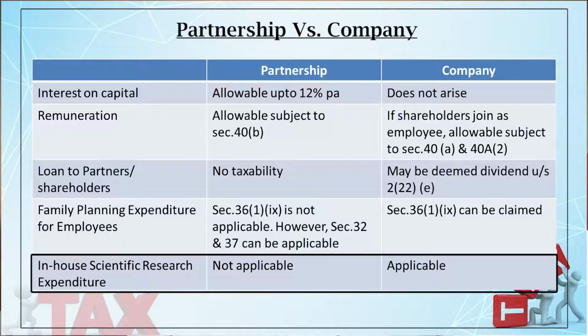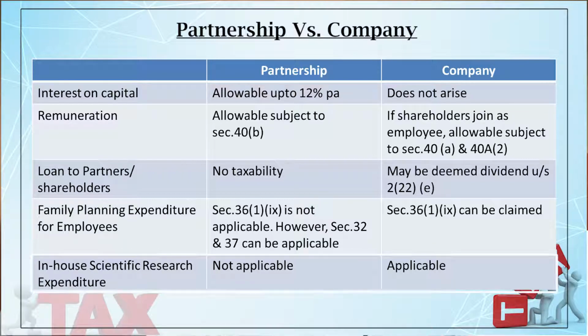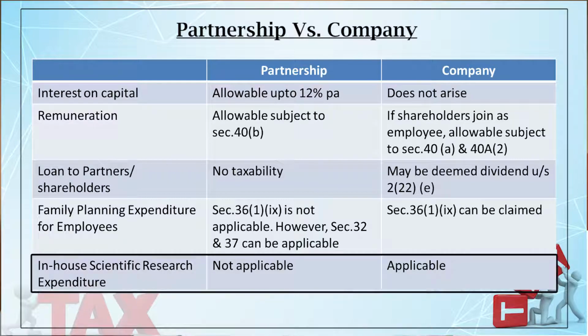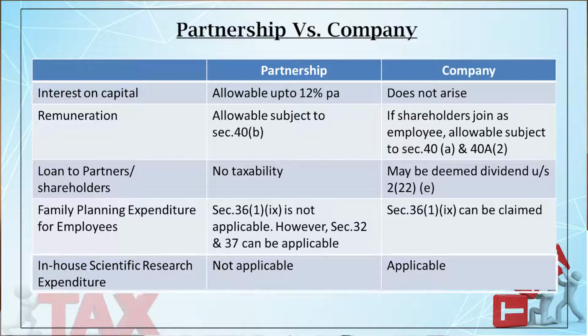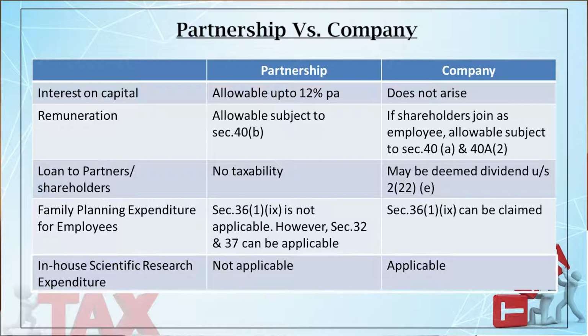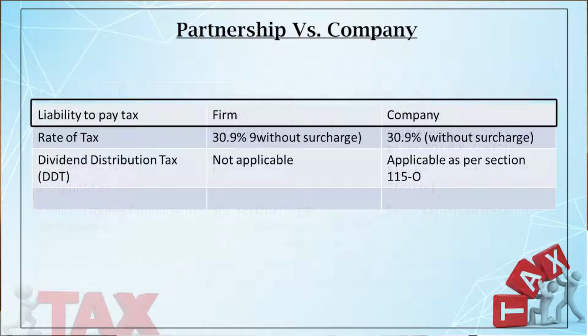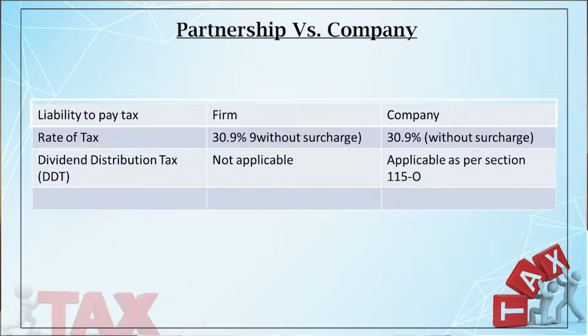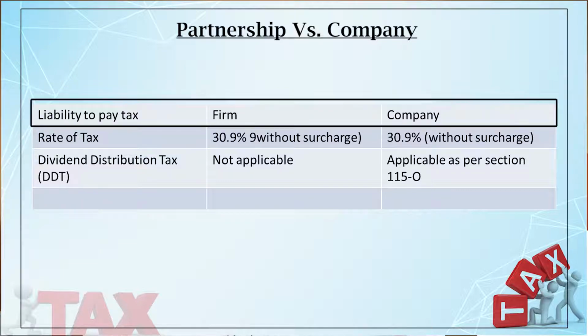Next is the weighted deduction for scientific research expenditure, which is in-house scientific research expenditure. Weighted deduction means you are getting a deduction which is more than your actual expenditure. In case of partnership firm, there is no weighted deduction. But in case of company, there is a weighted deduction of 150%, excepting for some companies. Next is liability to pay tax. Now, who will pay tax? In case of firm, it is the firm who will pay tax. In case of company, it is the company who will pay tax.